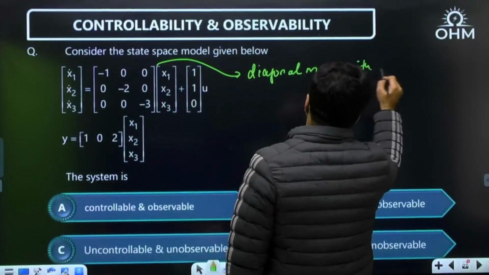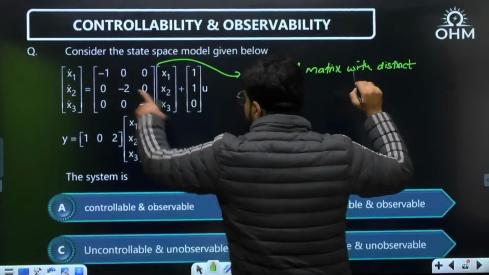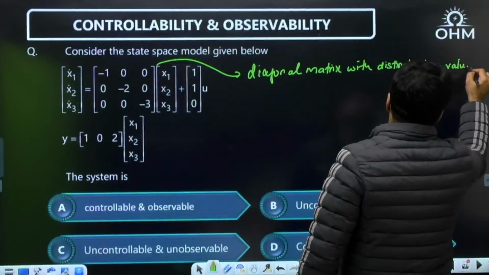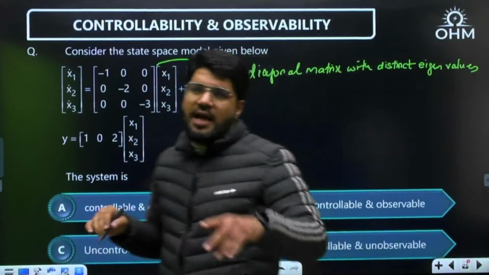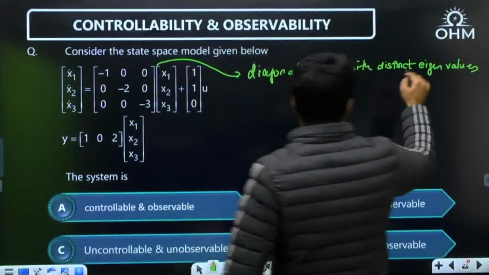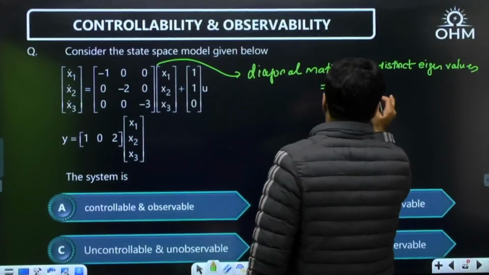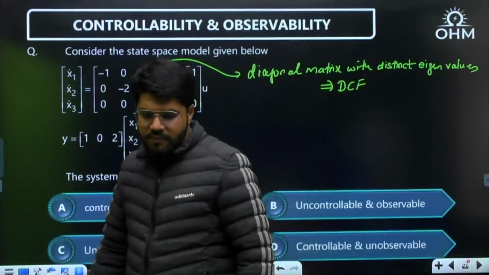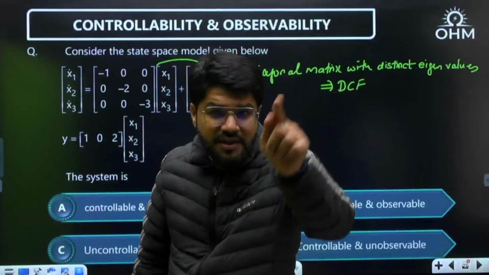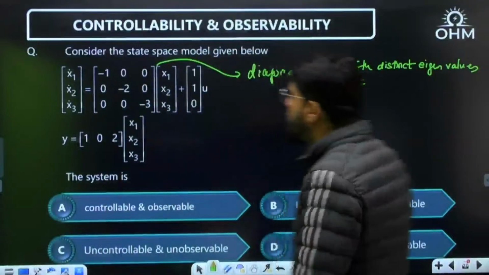With distinct diagonal elements or distinct eigenvalues. Because as I told you, for a diagonal matrix, eigenvalues are equal to the diagonal elements only. So there is a diagonal matrix with distinct eigenvalues, and that is DCF. DCF means two things you have to confirm. Is it a diagonal matrix? Are there distinct elements? Then only it is DCF. Repeated factors should not be there.